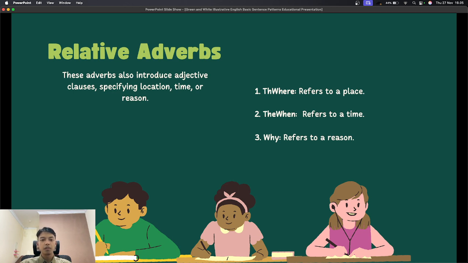Next, when refers to time. For example, I remember the day when we graduated. And next, why refers to a reason. For example, that is the reason why I left early. Each of these adverbs adds clarity and detail to sentences.